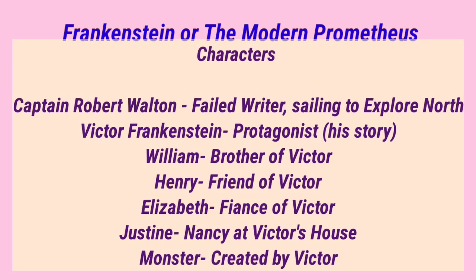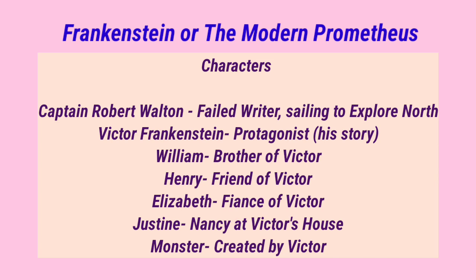As you can see, the very first character is Captain Robert Walton. He is a failed writer and he is sailing towards the north, and during that time he comes across a character called Victor Frankenstein.